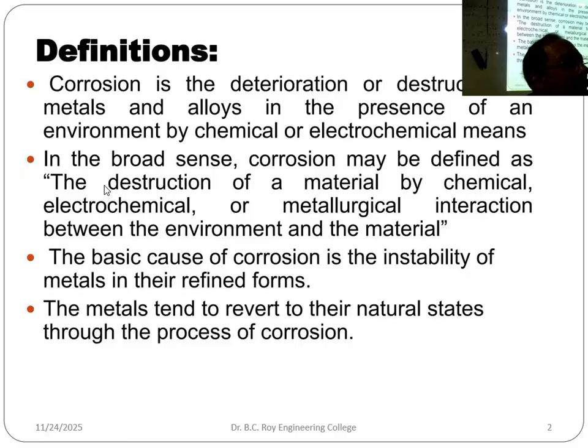Now, why or how is it happening? Due to the reaction of water, in moist condition, with oxygen and this metal. That is called rusting. So rust formation is an example of a chemical reaction.